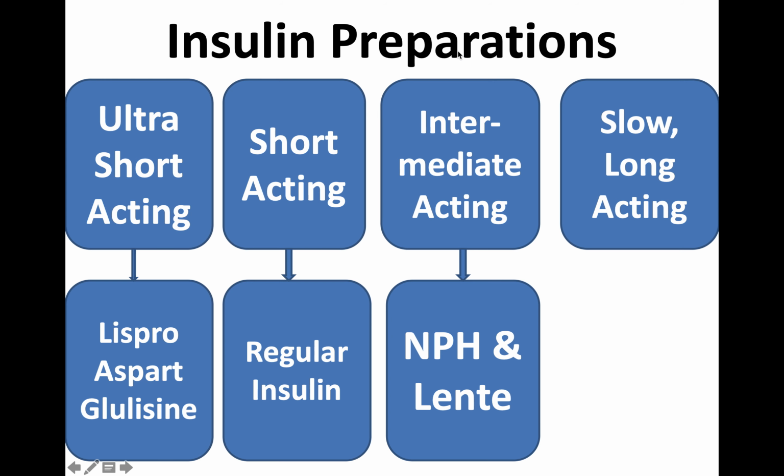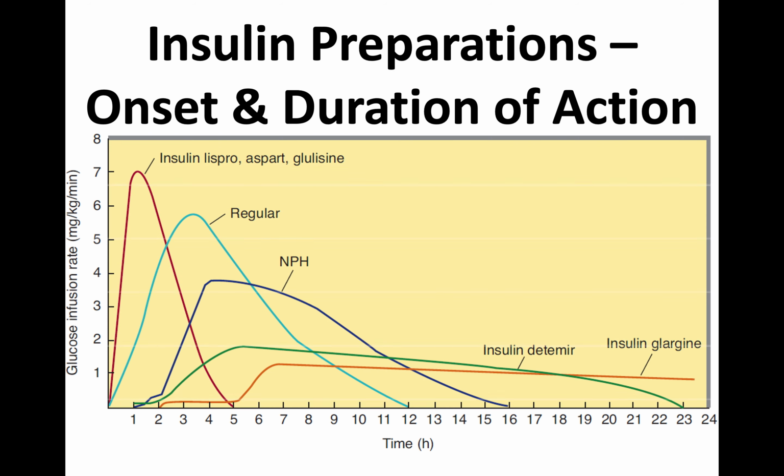See, all the 3 insulins we have discussed: ultra short acting, short acting, and intermediate acting, all have a peak in the blood. You can see here, I'll show you: ultra short acting, short acting, and intermediate acting. Though the intermediate acting peak is not very significant, ultra short acting and short acting have a very good peak, whereas this is the long acting insulin, and we have examples Glargine and Detemir.